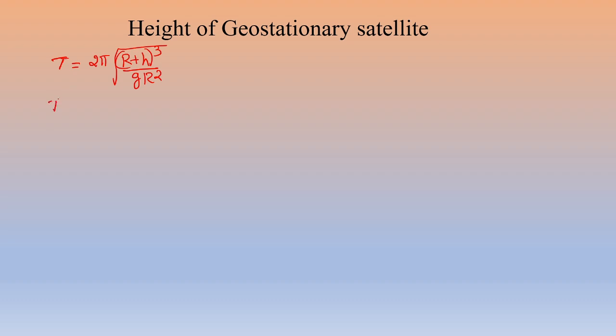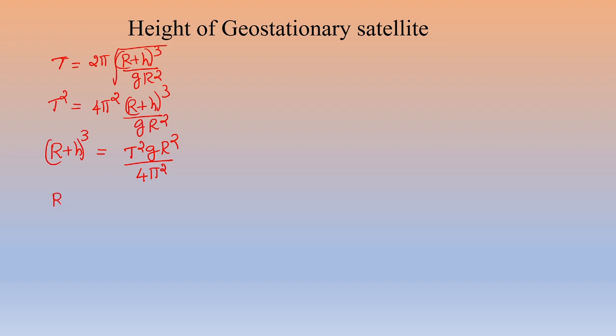So let us square both sides. We have T square equal to 4 pi square into (R plus H) whole cube divided by g R square, or (R plus H) whole cube is equal to T square g R square divided by 4 pi square.